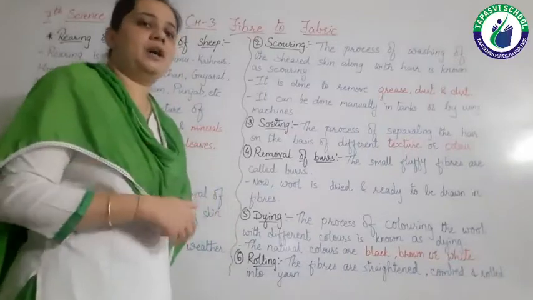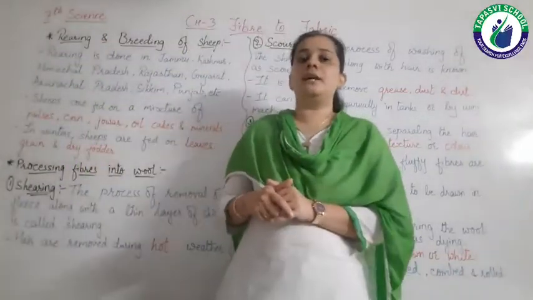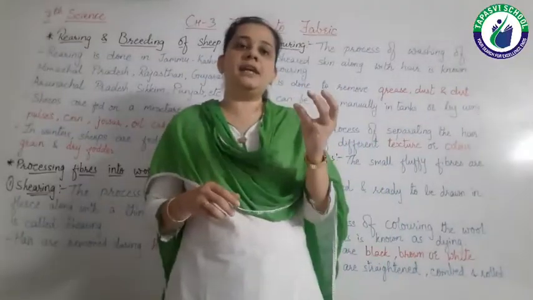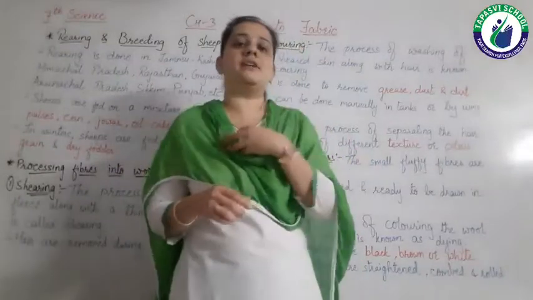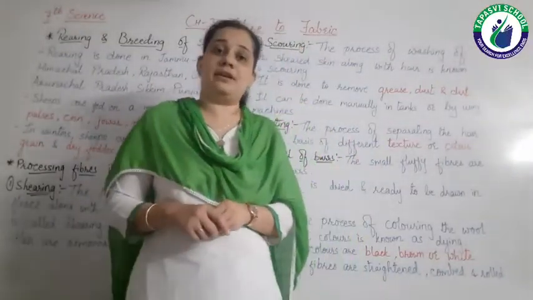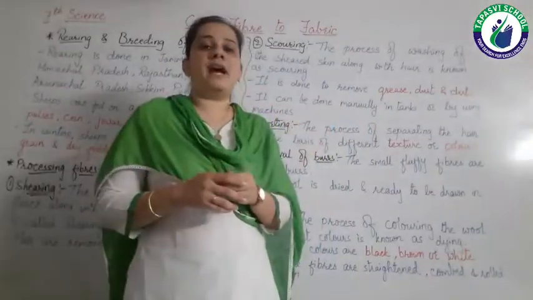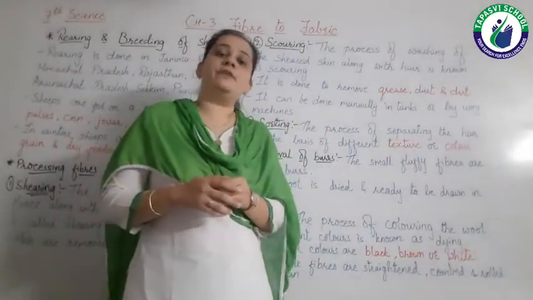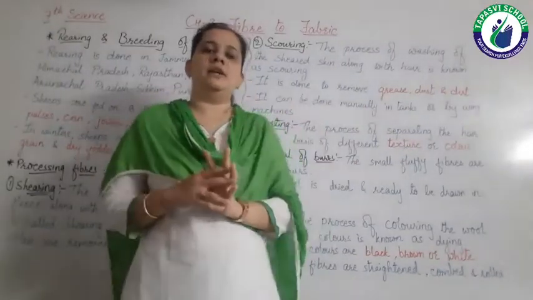Now the next process is removal of burrs. Now you may have a question that, madam, what is the meaning of burrs? So burrs are nothing but the fluffy material or fluffy fibers which generally appear on our sweaters when we buy new sweaters. These small fluffy fibers are there on our sweater, we just remove them, right?